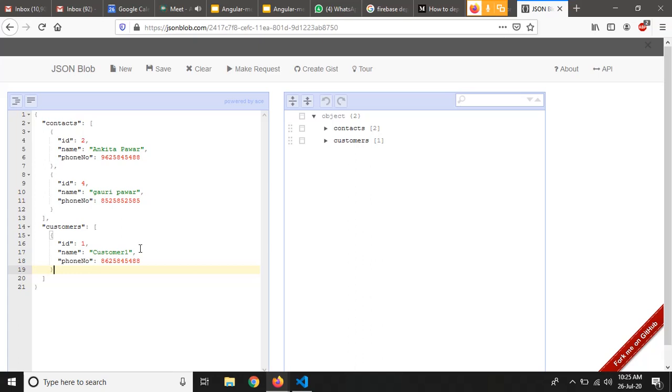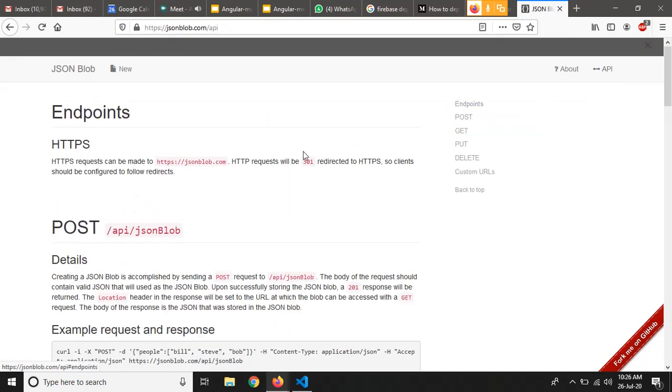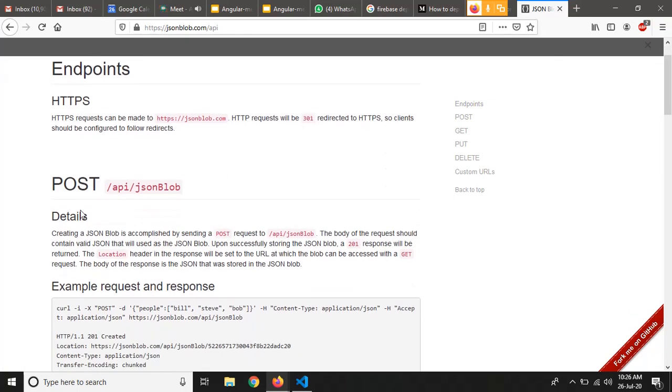So as I told you guys, this JSON blob is also similar to the JSON server that we are currently using. So this also has its own APIs like get, put, post, delete. We can get the data from this JSON blob, we can post it, we can update this data as well, right? So the entire documentation for this JSON blob, they have provided it here, you can see. If we click on this, it will give us the documentation on what are the different methods that are available using the JSON blob.